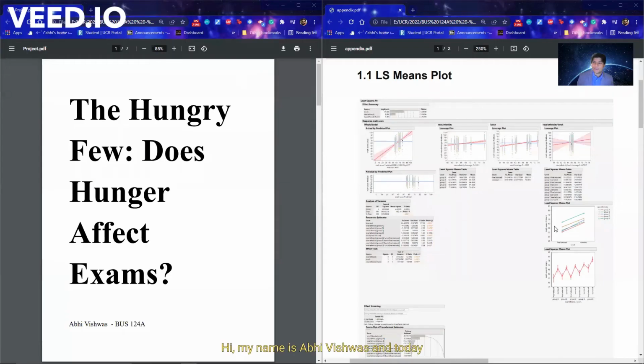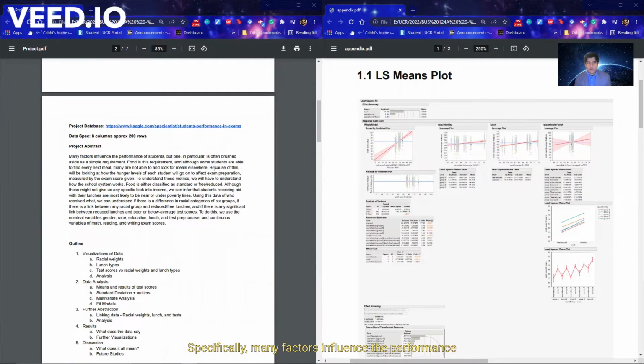Hi, my name is Abhi Vishwas, and today we'll be going over the Hungry Few, wondering whether hunger affects exam performance across students. Again, my name is Abhi Vishwas, and this is a brief overview for our business analytics class, Business 124A. Specifically, many factors influence the performance of students, but one in particular is often brushed aside.